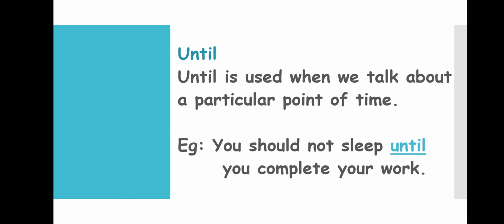And today we'll be dealing with the rest of the conjunctions, and the first one is until. Until is used when we talk about a particular point of time. That is, if we are talking about something which has to be done at a particular point of time, then we are supposed to use until. Look at the example given here. You should not sleep until you complete your homework. So here a particular time is given.